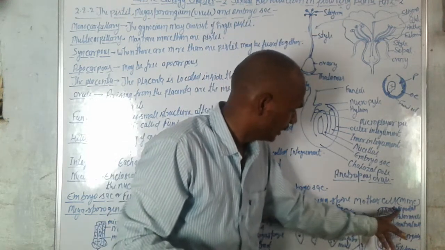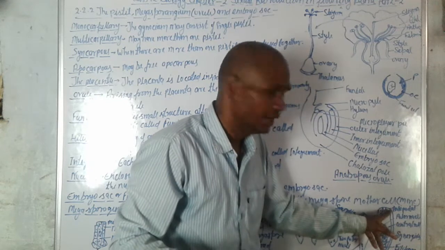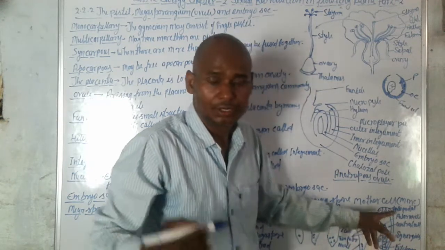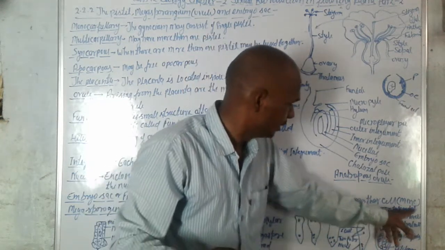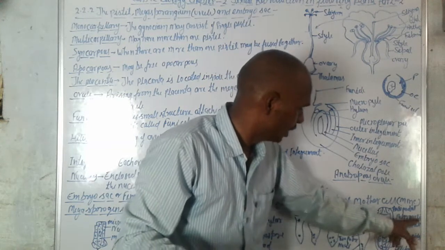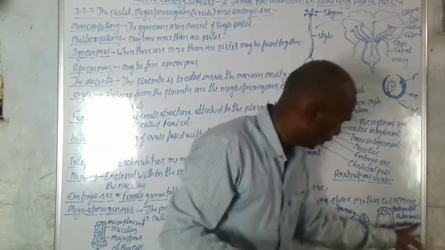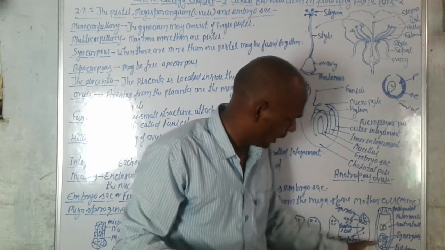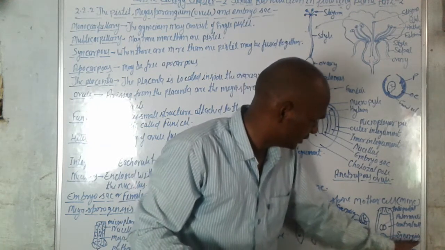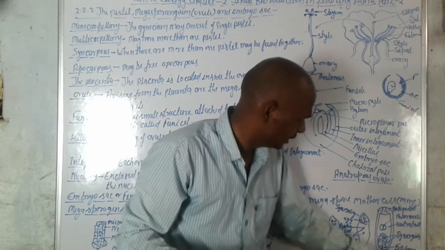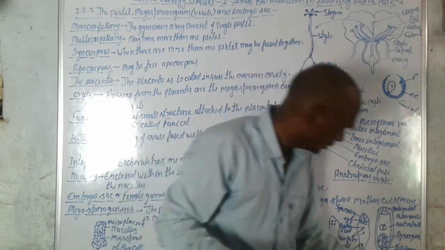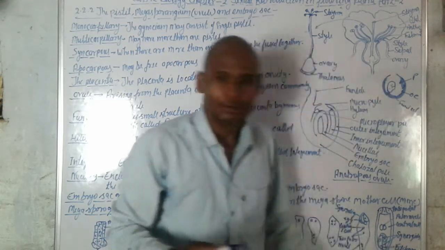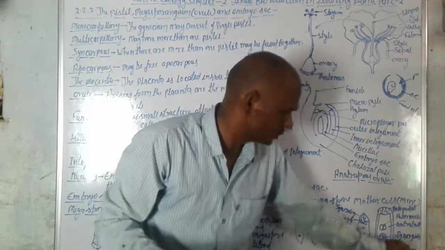The upper part, which is covered by cell wall, is the antipodals, and this is the polar nuclei. This is the central cell, and this is the synergid and filiform apparatus.